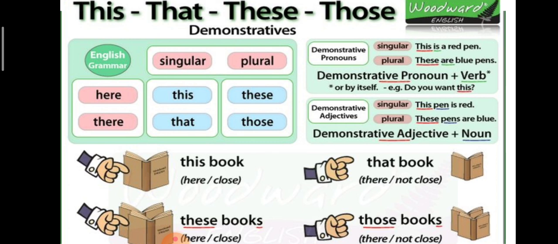It refers to whether it is here, at present, or it is a little far away from you. This and that are for singular. These and those are for plural. So you know what is meant by a demonstrative adjective? Yes, this, that, these, those. Shall we go on with the next?